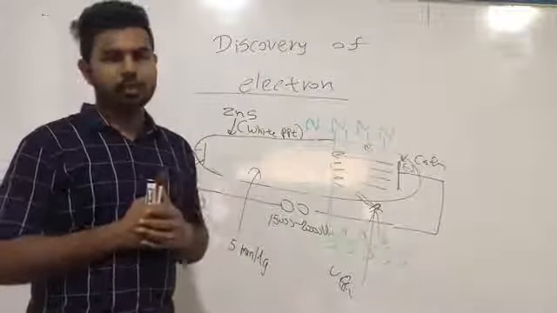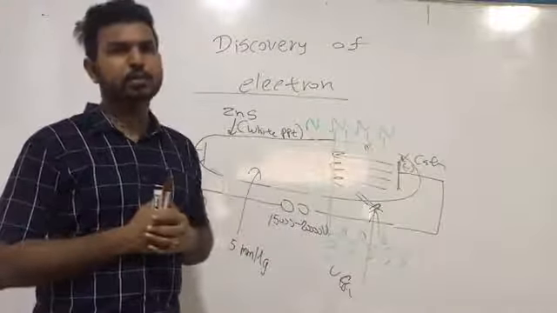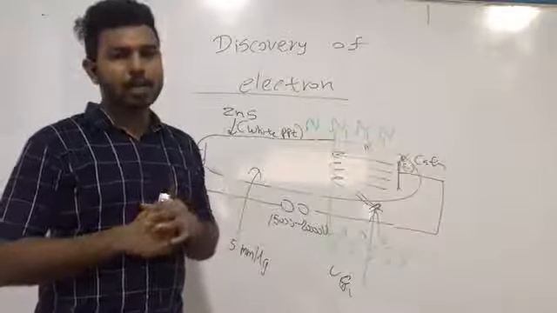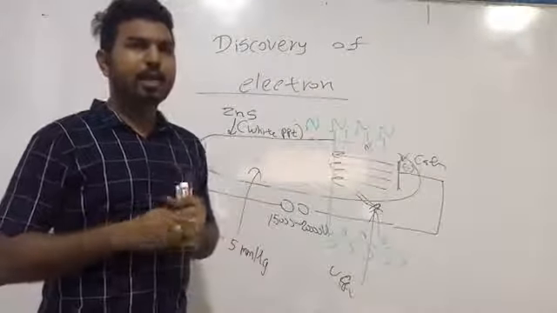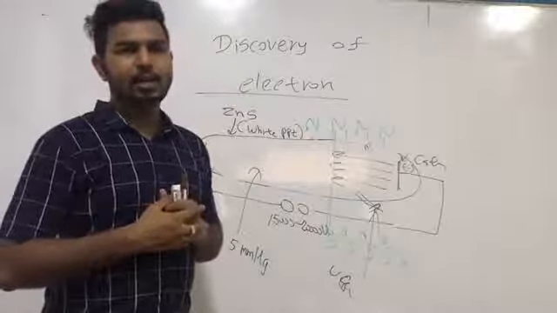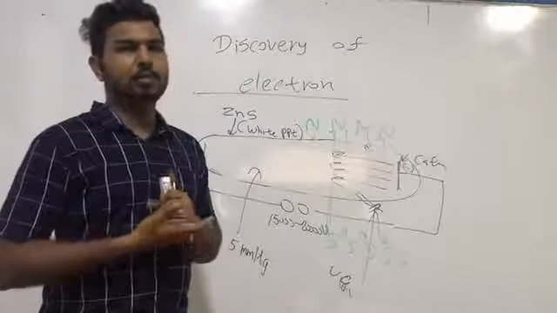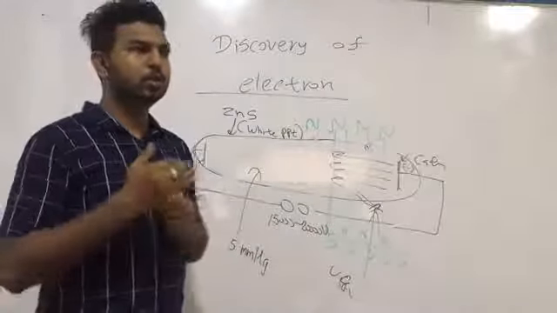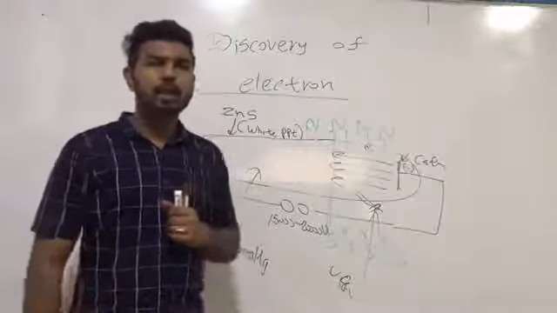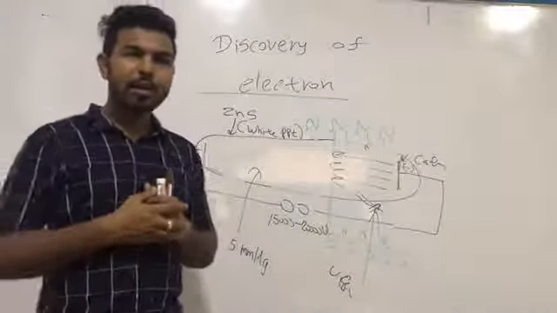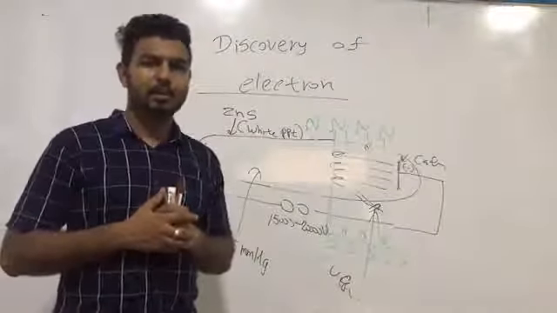Using the observation, we can prove that cathode rays travel in straight lines.